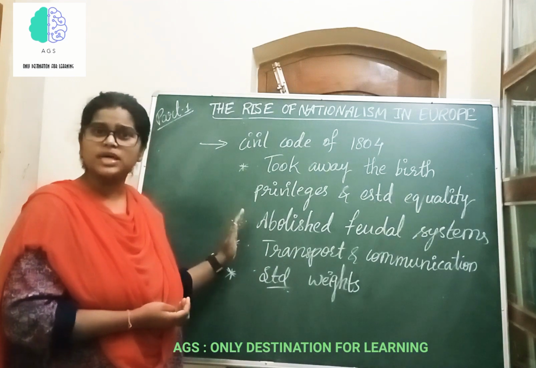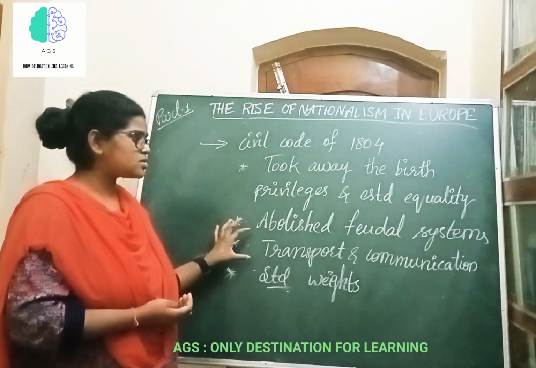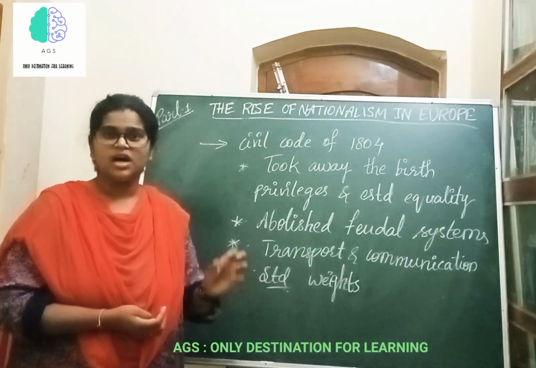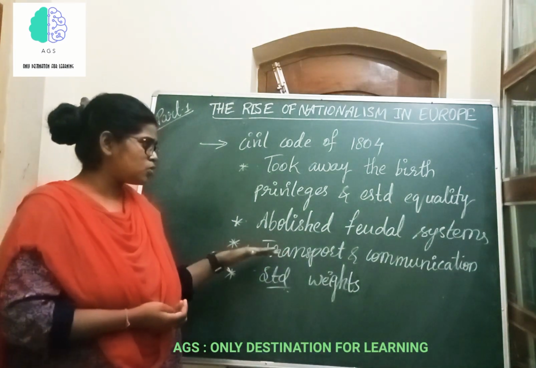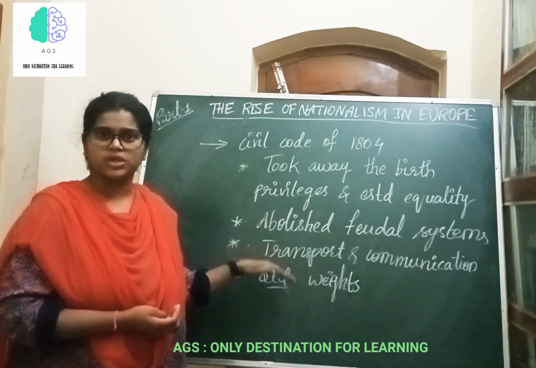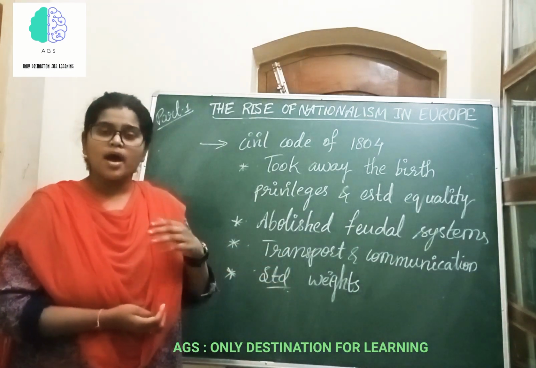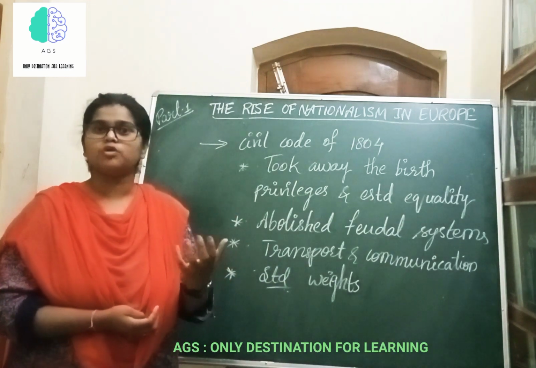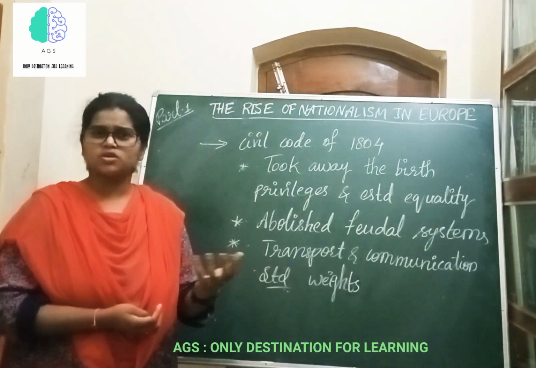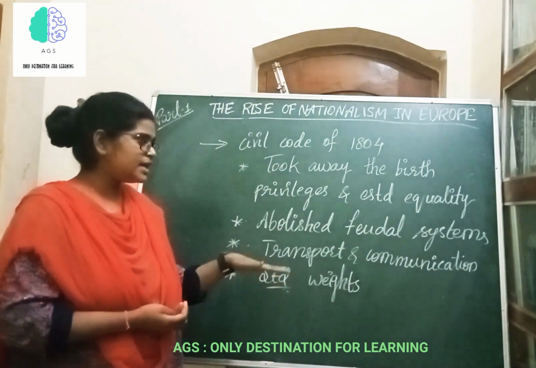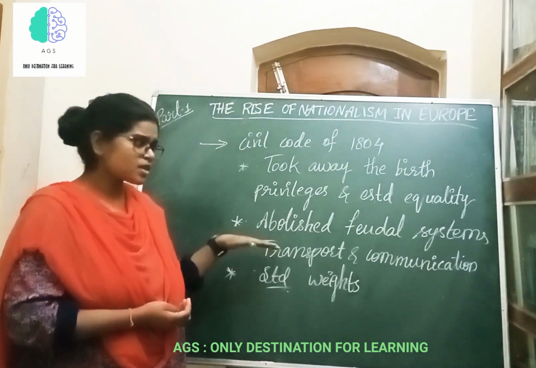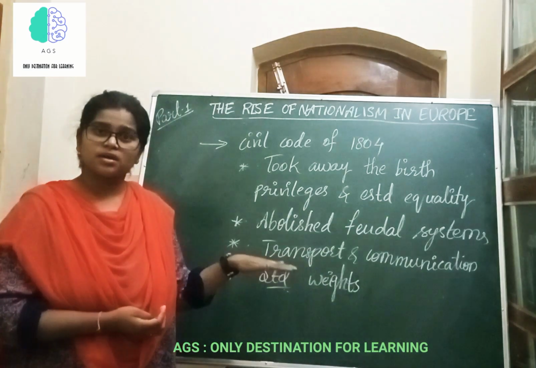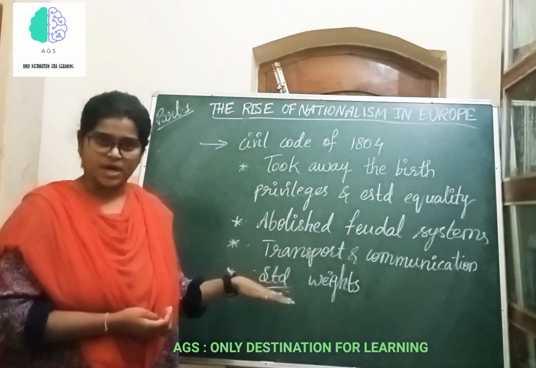He removed such feudal systems, and transport and communication systems were developed completely. So it was a most important decision made for the traders and businessmen, for which he got a large approval from the population of most of the European countries. He liberalized the trade, and he improved the transport and communication systems like no other emperor of France.